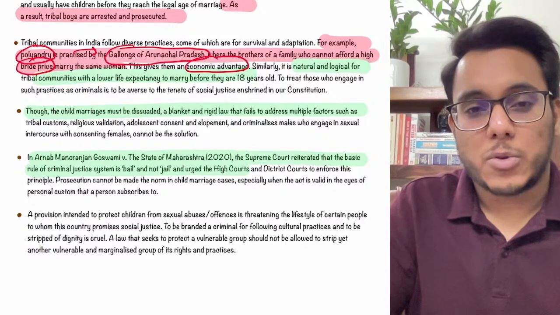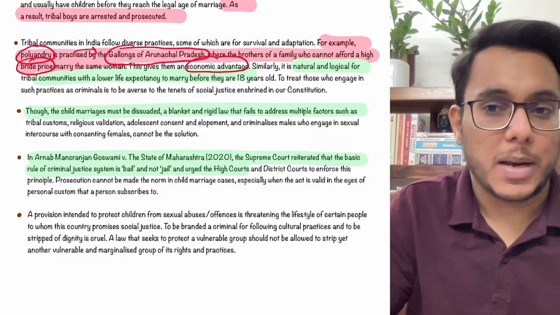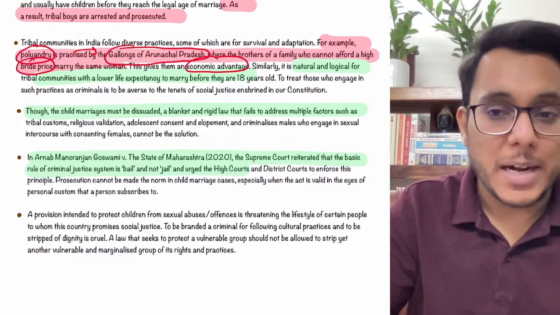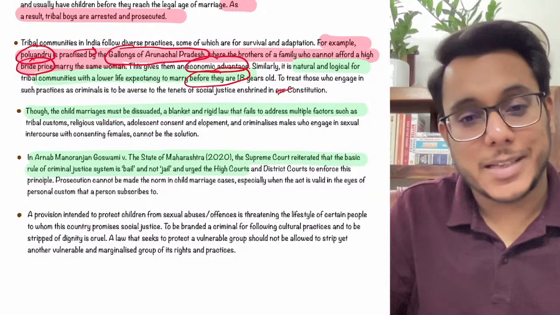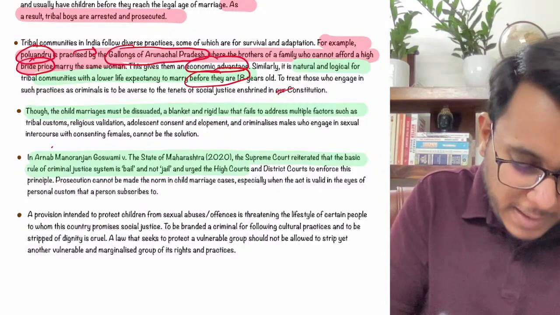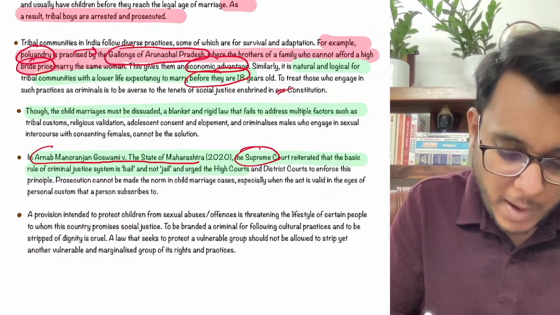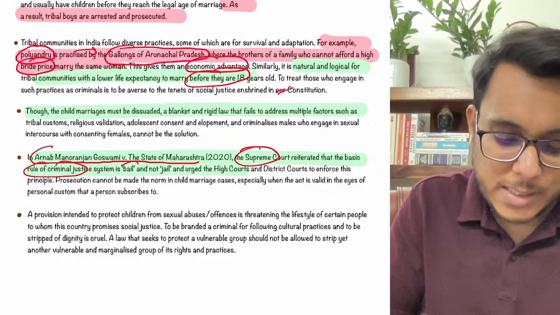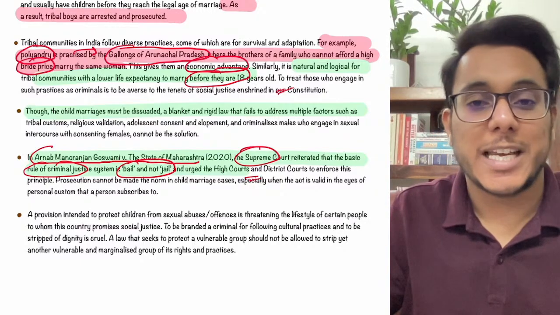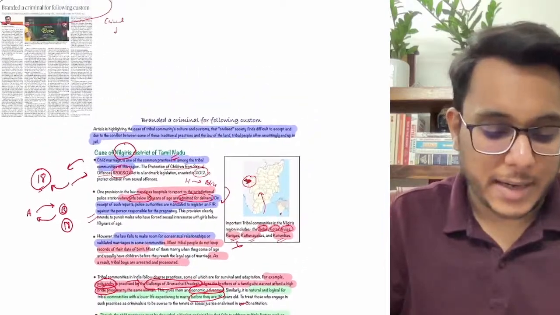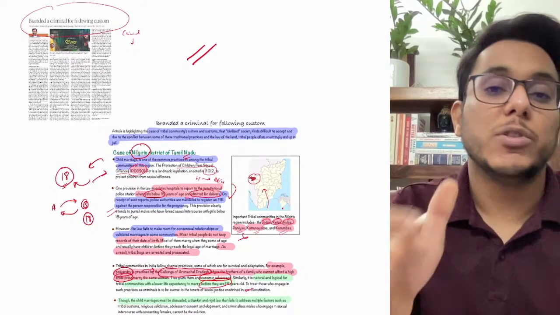Now secondly, guys, when we talk about the tribals, they have a low life expectancy when compared with other people, and because of the low life expectancy, many tribal communities marry before the age of 18 years. Is it clear or not? But this particular law is punishing them. In Arnab Manoranjan Goswami versus State of Maharashtra, the Supreme Court had very clearly provided that the basic rule of the criminal justice system is bail and not jail. Is it clear? But what happens? The tribals are being lodged in jail for such a long period of time, and all their rights are getting violated here.